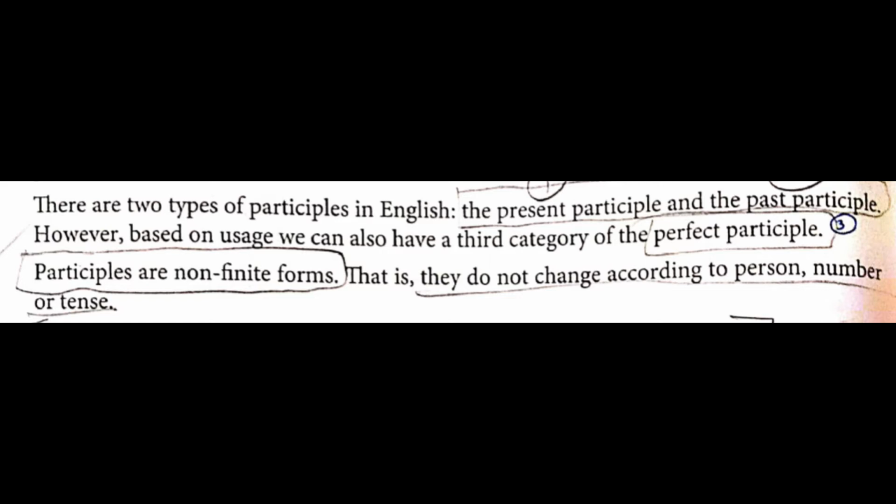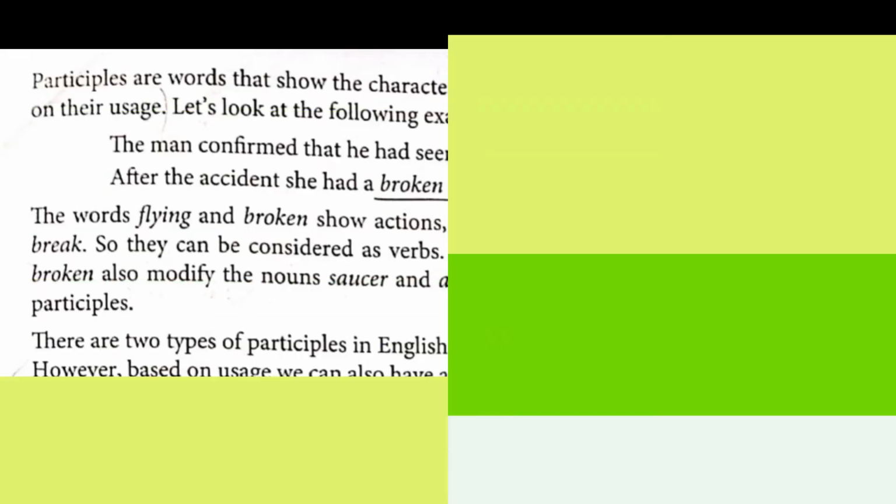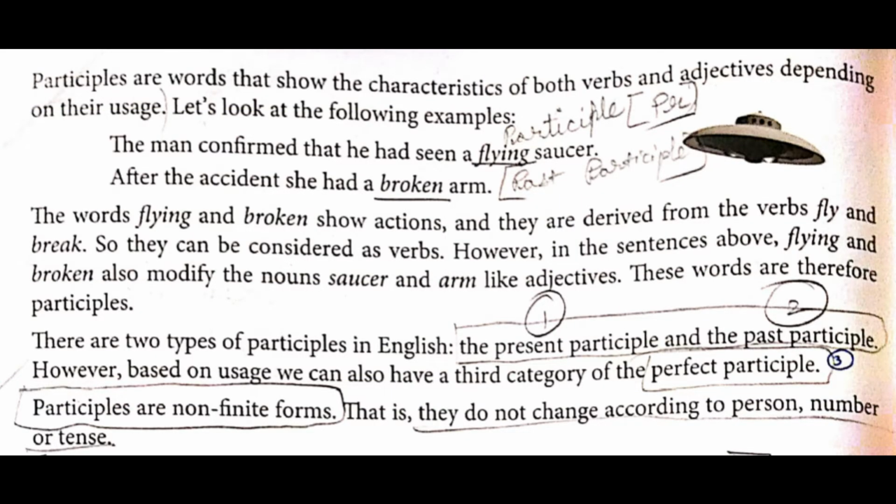Now let's start with the examples given over here. Let's look at the following examples. The man confirmed that he had seen a flying saucer. Which saucer? Flying. Flying is what? Fly plus ing. That is present participle. So take a pencil, underline that flying and write over there present participle. Or you can write in short PR. PA, or you can write the full spelling of participle.